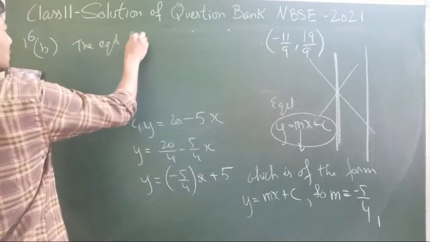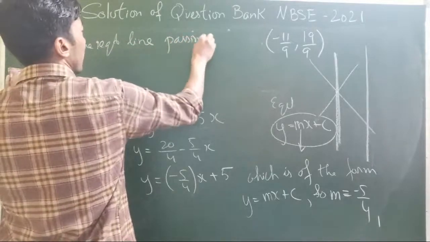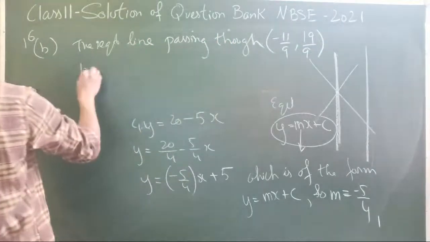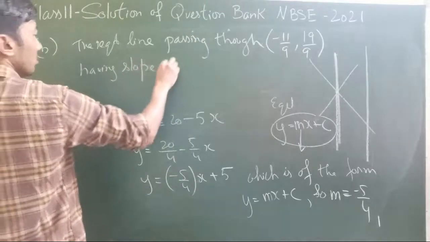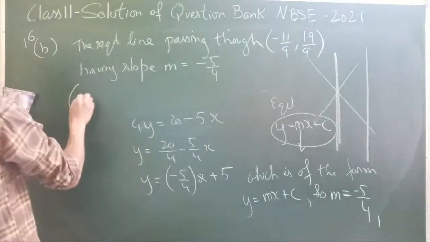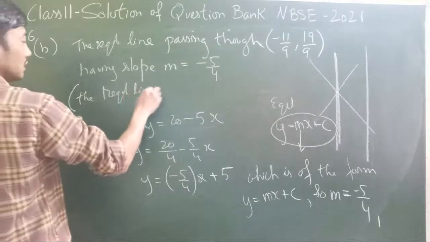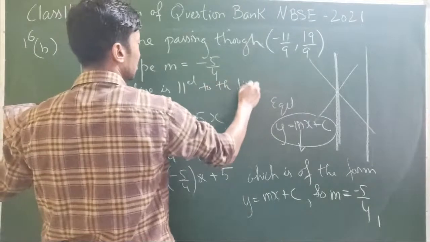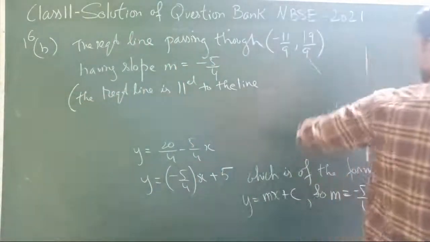So the required line passing through this point, having slope m is equal to minus 5 by 4. Why? Because the required line is parallel to the given line.